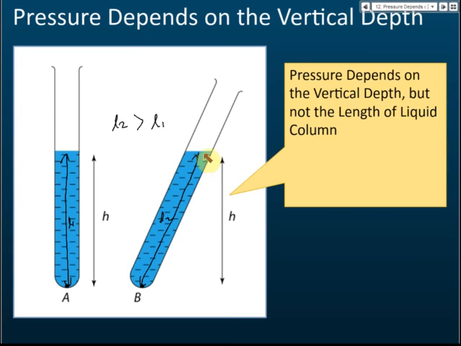So pressure depends on the vertical depth. It does not depend on the length of the water column. It depends on the vertical depth. So pressure depends on the vertical depth, but not the length of the liquid column. That's very important for you to know.